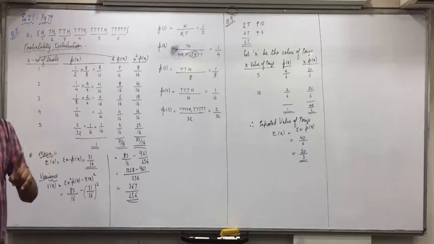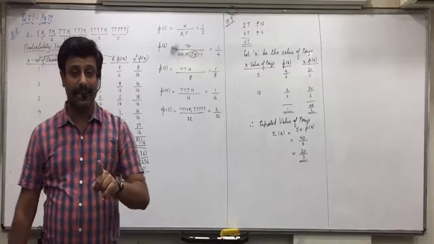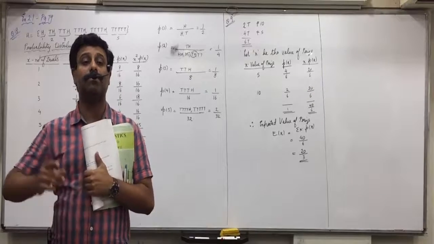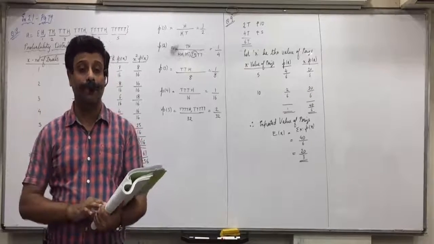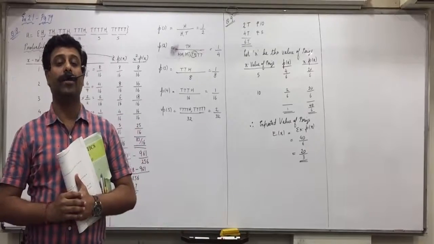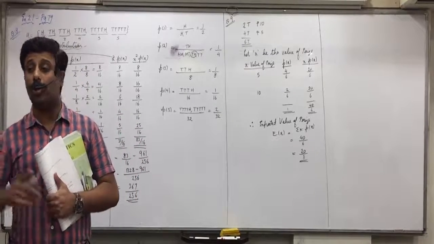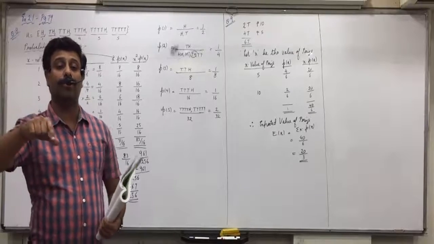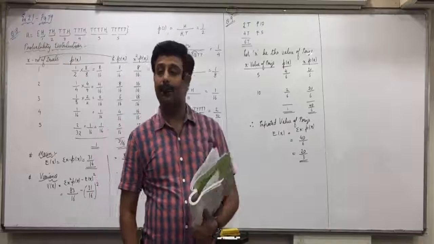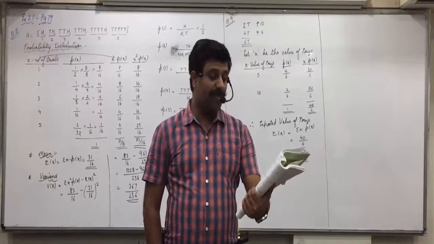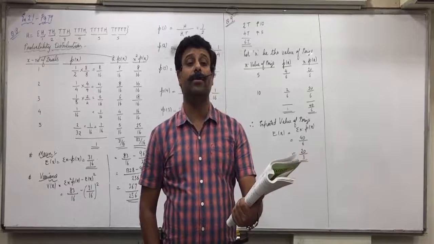First, 0 less than px less than 1. Any probability of variable x must be between 0 and 1. P of 4 cannot be minus 0.25. That's why it's not possible. Total comes to 1, but probability of variable 4 being minus 0.25 is not possible. Did you understand this?